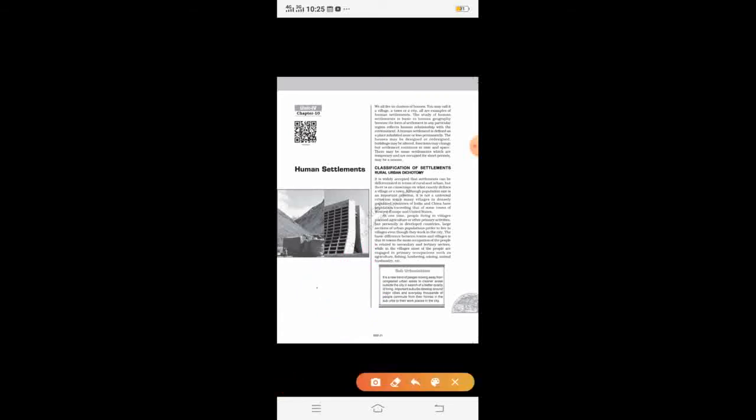Next is occupation. Occupation means generally वहाँ के लोग क्या करते हैं. So generally एक कॉन्शियंस होता है कि विलेज एरिया में लोग ज़्यादातर primary activities में engage होते हैं, doing agriculture, mining, lumbering, fishing. Whereas in an urban area, people are engaged in non-primary activities. So on that criterion also, a settlement is classified as rural or urban. So as I said, there is a dichotomy, meaning there is no fixed opinion; there is a difference in opinion in different countries. The criteria are not the same for different countries.